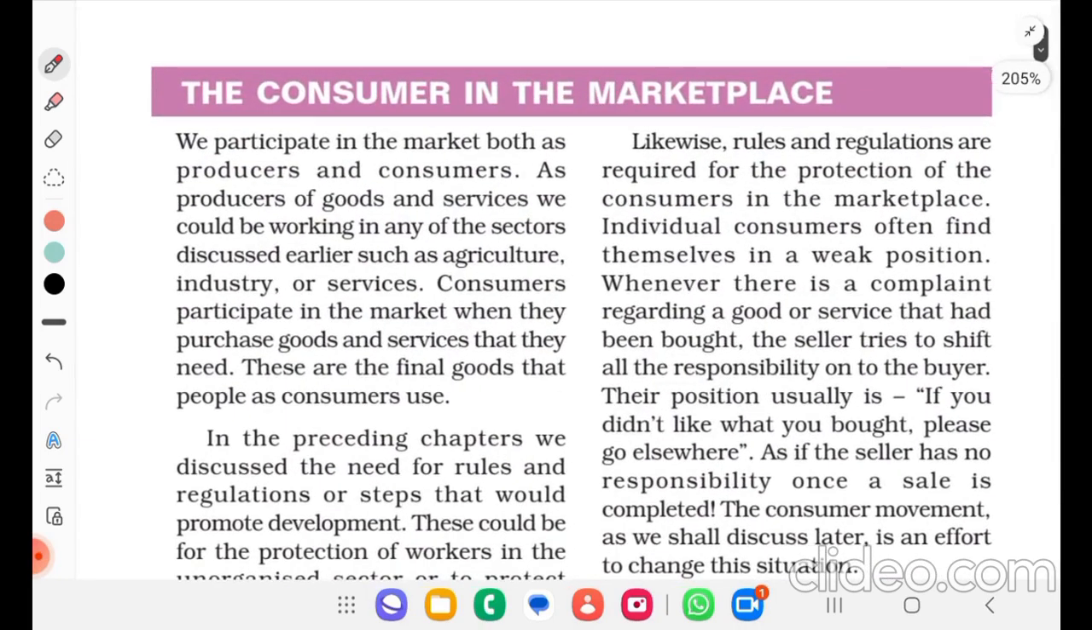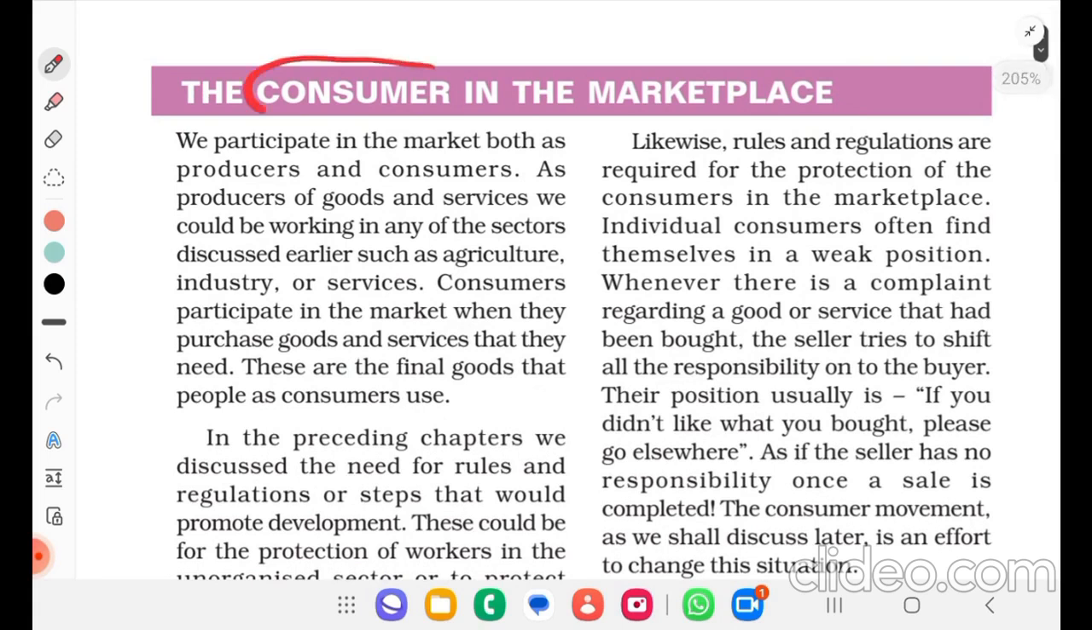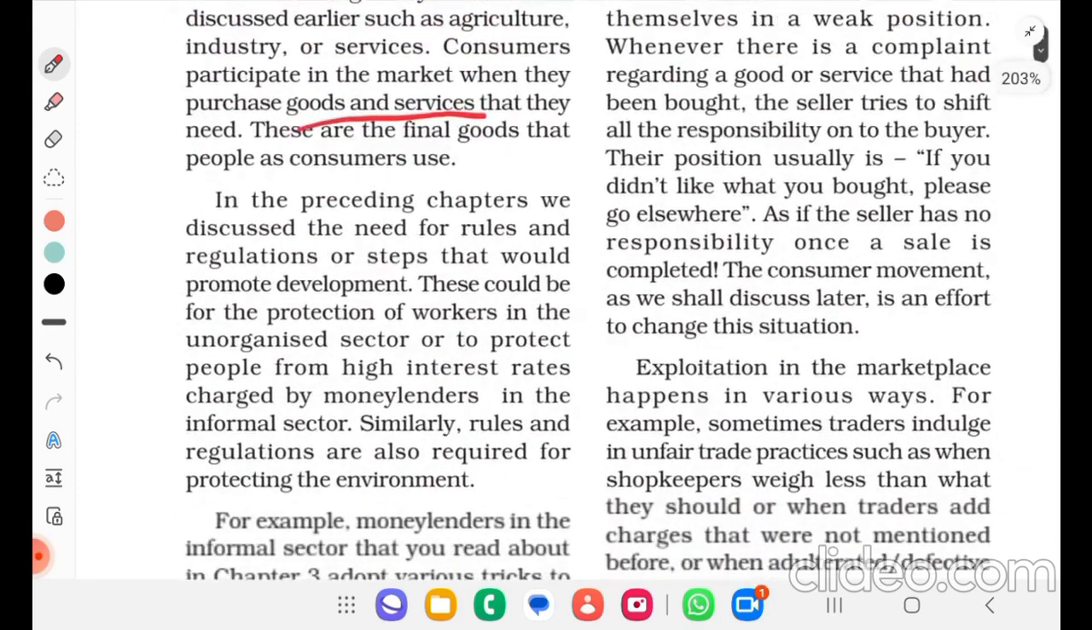The consumer in the marketplace. We participate in the market both as producers and consumers. As producers of goods and services, we could be working in any of the sectors discussed earlier, such as agriculture or industrial services. Consumers participate in the market when they purchase goods and services that they need. These are the final goods that people as consumers use.